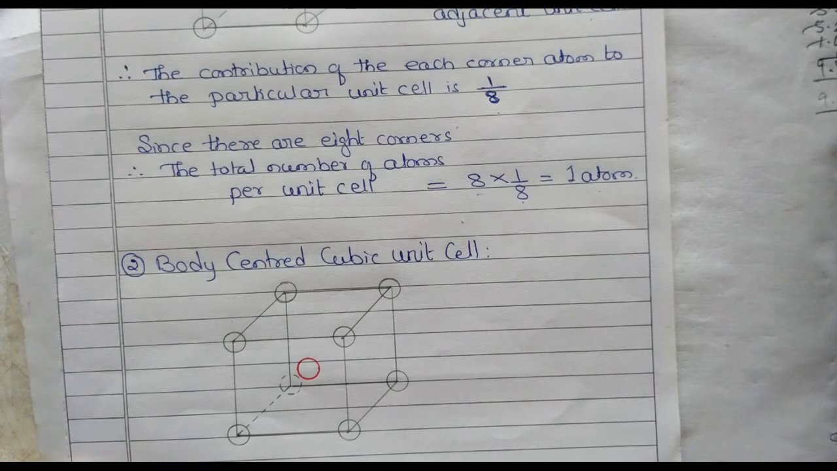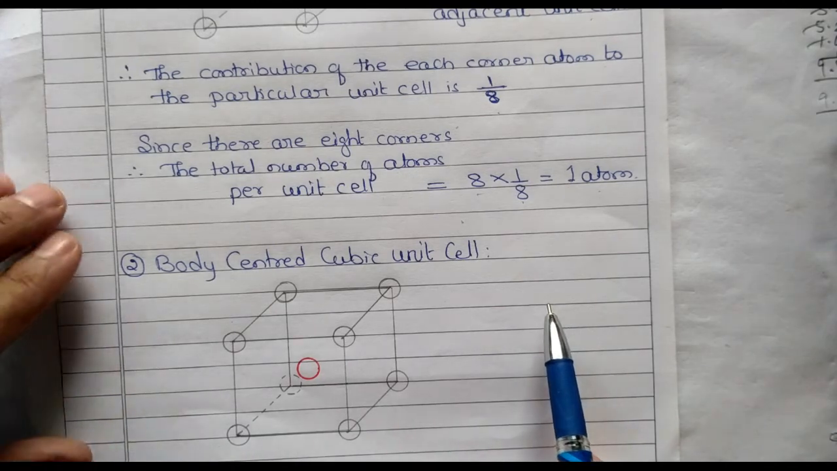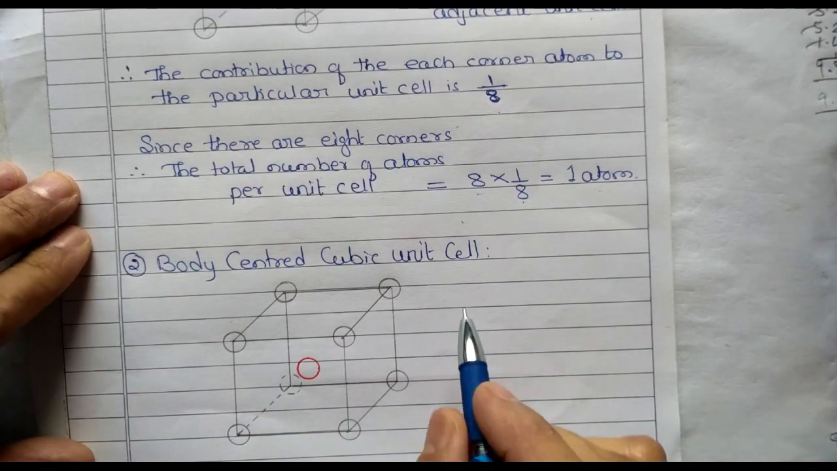So now let us find out how to calculate the number of atoms. Here 4 atoms, here 4 atoms. So totally the number of atoms on the corner is 8. So its contribution for this unit cell is how much? 1/8. So therefore we can calculate the number of atoms due to corners.